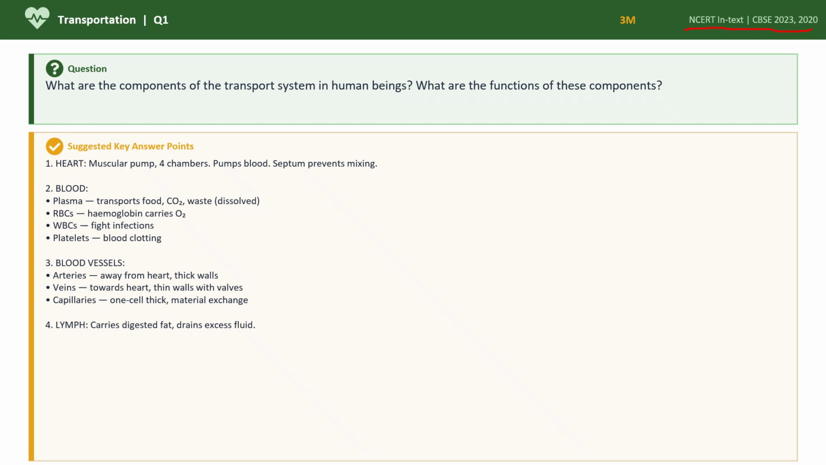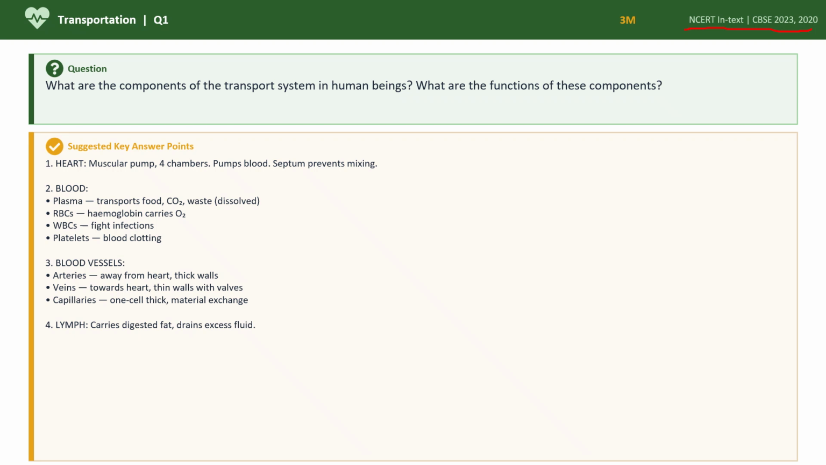Okay, then blood vessels. When we talk about blood vessels, we have arteries, veins, and capillaries. What is the function of arteries? They take the blood away from the heart. That is why they have thick and elastic walls. Veins take the blood towards the heart. That is why they have thin walls with valves. Why are valves needed? In order to prevent the backflow of the blood.